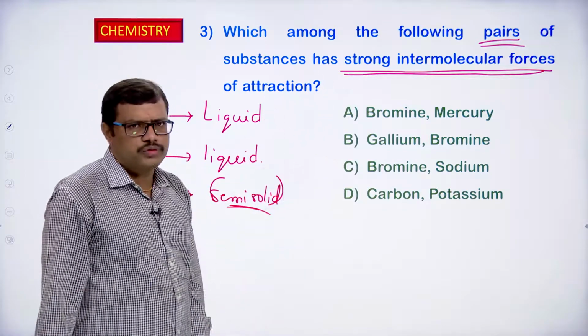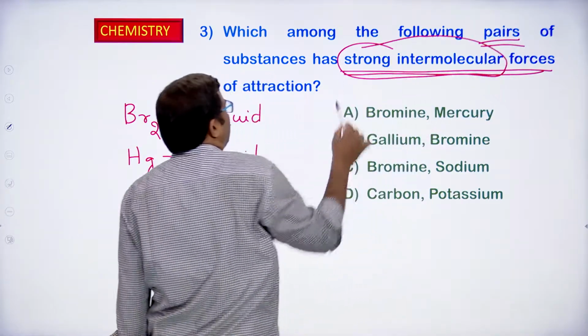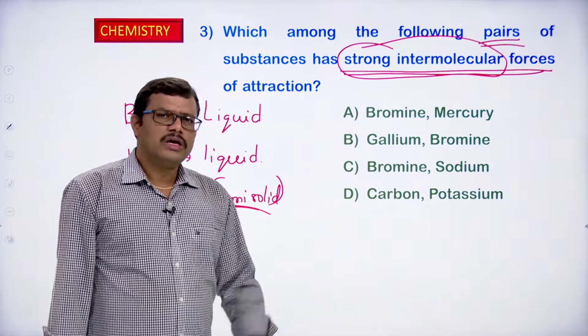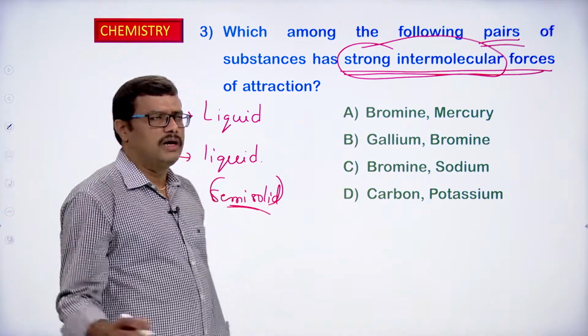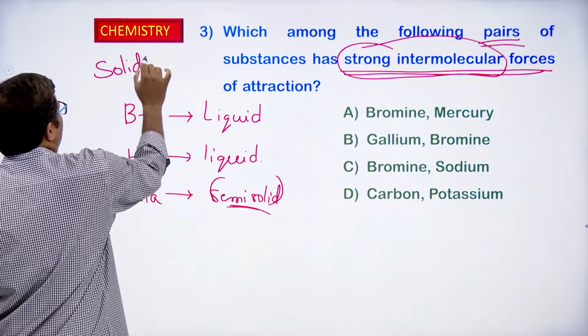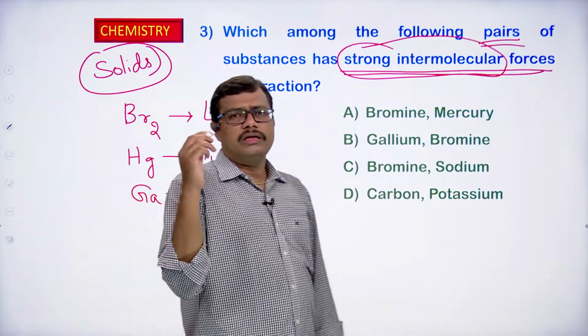But what we have to choose is the pair which has strong intermolecular forces of attraction. In the previous question we discussed which state of matter has strong intermolecular forces of attraction: solids. So we should choose the option in which both are solids.